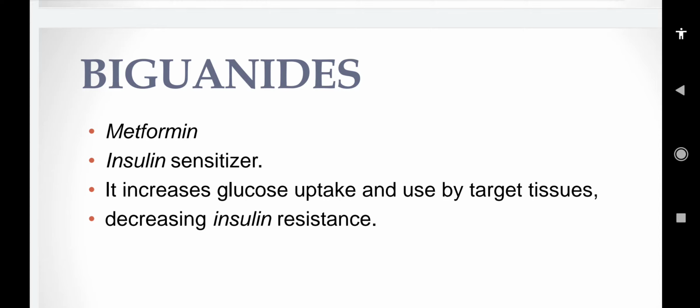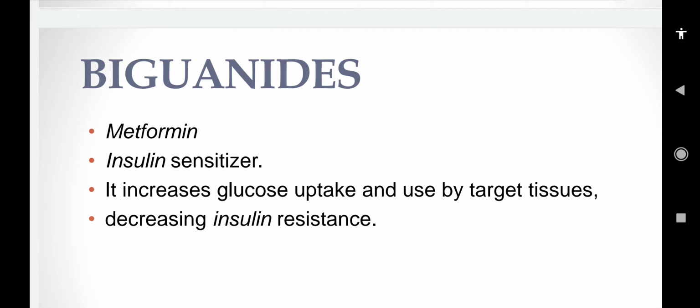With the continuity of the previous video, this is the next part of the diabetic series: oral anti-diabetic drugs, or non-insulin anti-diabetic drugs. The next classification is biguanides. The drug included is metformin, the most commonly used anti-diabetic drug in clinical practice in Pakistan. It is an insulin sensitizer, as it sensitizes the release of insulin. So you can link that it is used in either type 1 or type 2. It increases the glucose uptake and use by target tissue.